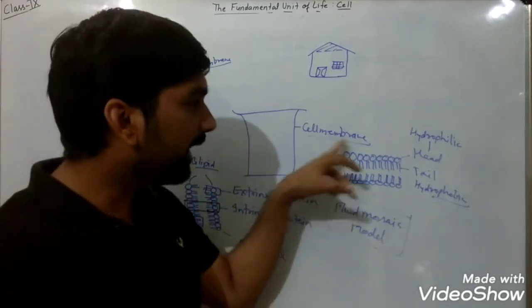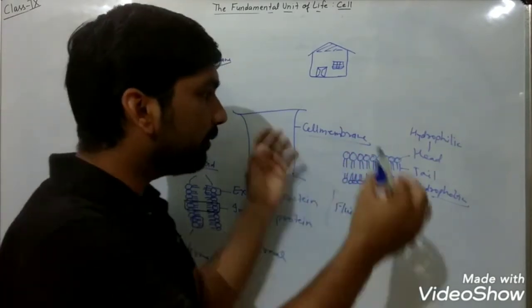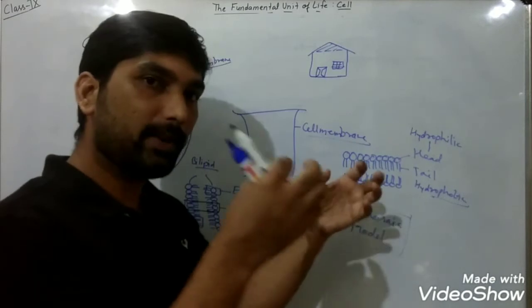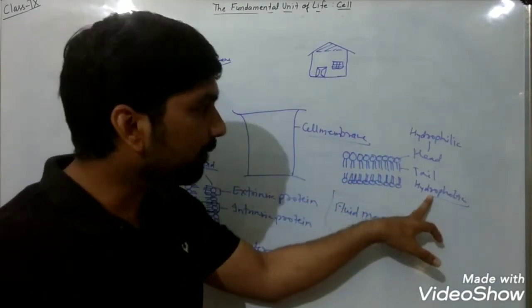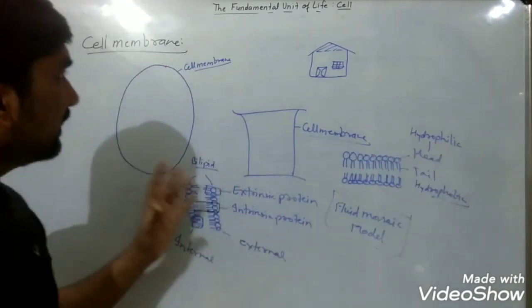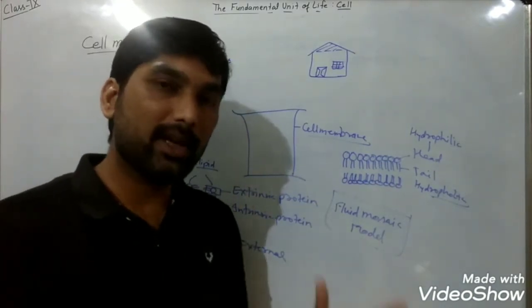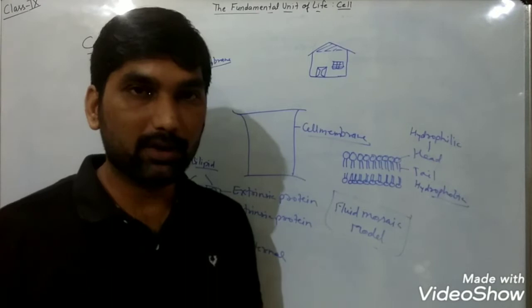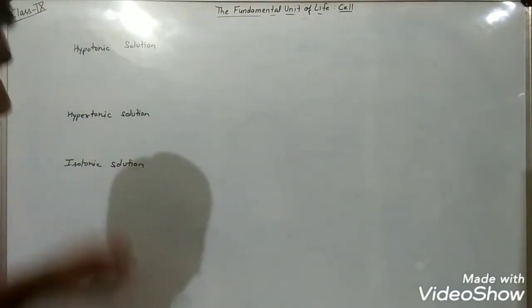The hydrophilic head, the circular area, will be outside, and the tails will be facing each other inside. The tail is hydrophobic, and the head is hydrophilic. So that is the cell membrane structure. Now we will discuss some more questions that are very important from this chapter. Many of you were facing problems in this topic.